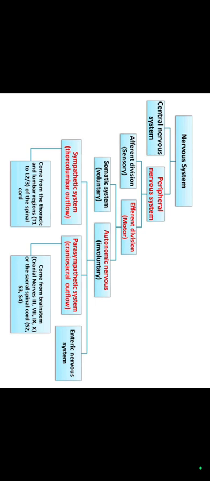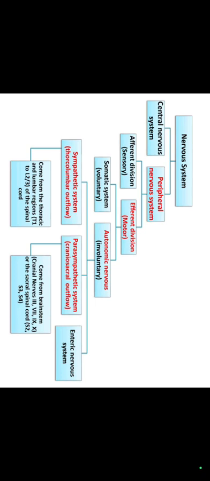This motor section is divided into the somatic system, that is voluntary control, and the autonomic nervous system, that is involuntary control. This autonomic nervous system, ANS, is divided into three parts: sympathetic system, parasympathetic system, and enteric system. Sympathetic system is thoracolumbar outflow, parasympathetic system is craniosacral outflow.